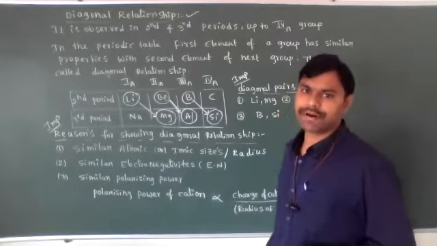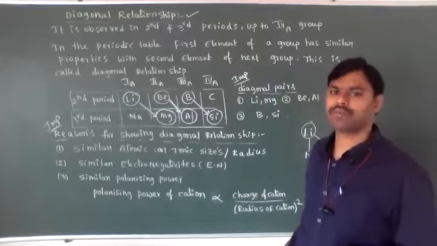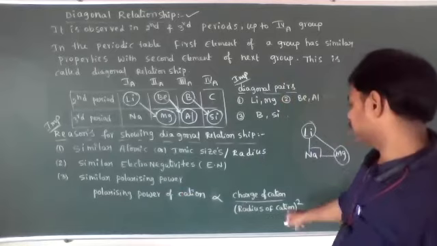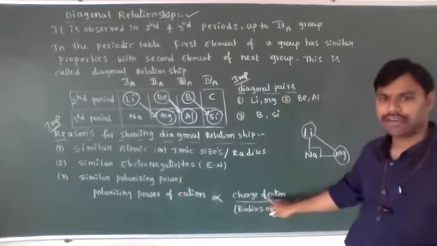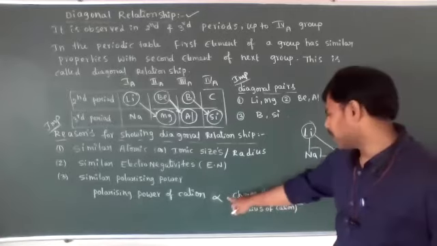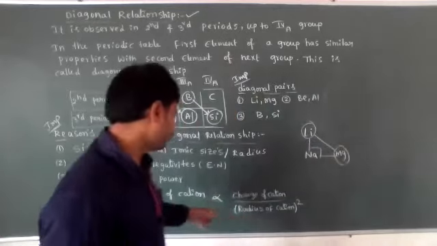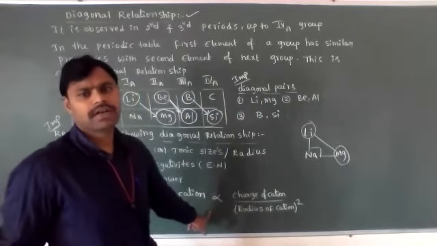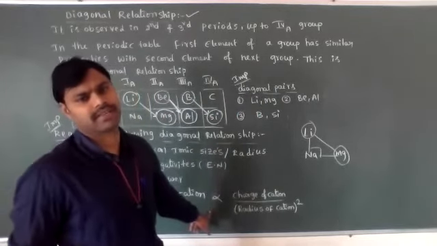What is polarizing power? How can we identify which has more polarizing power? Generally, the polarizing power of a cation is directly proportional to the ratio of the charge of the cation to the radius of the cation whole square. That is, it is directly proportional to the charge of the cation and inversely proportional to the radius of the cation whole square.